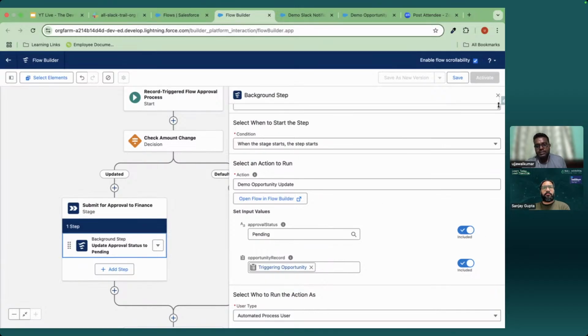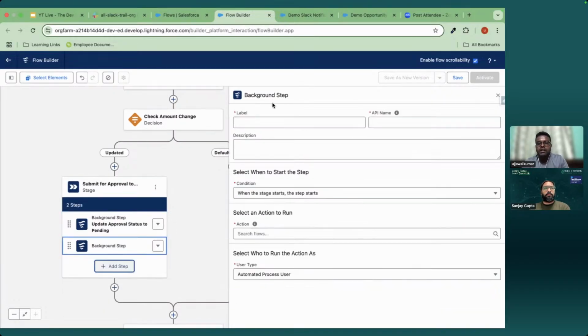to pending. The next step would be to send a notification to that particular group. So for that also, first we will add a background step. We can say send Slack notification.